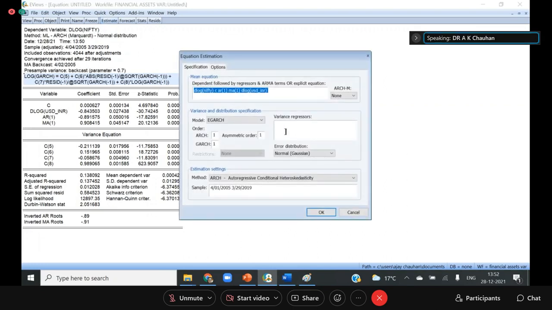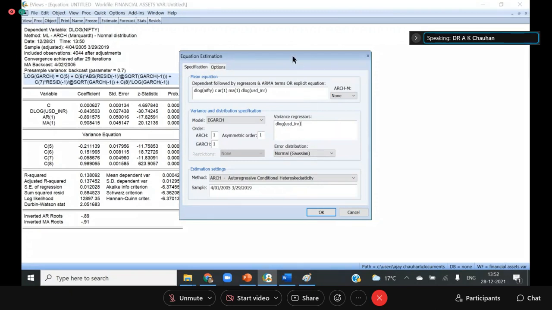Suppose I want to see whether this eGARCH volatility is coming from the returns in any other series also. For example, I can put D-log USD, or let's take this USD INR.